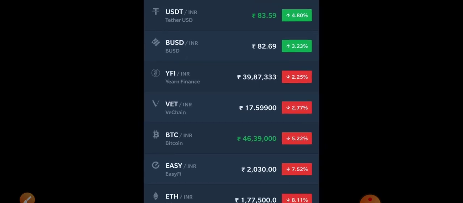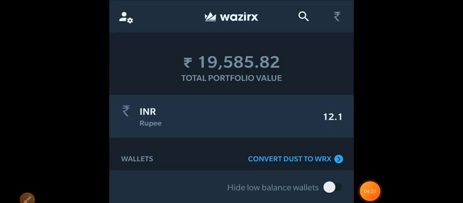So if you're investing right now, definitely you will be getting some very good benefit in the short term as well as the long term. I already told you, don't have any excess greed. Always try to invest in small quantities only. Once you complete all these steps, now comes how to add the funds.